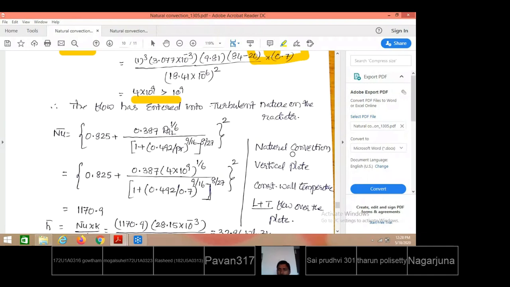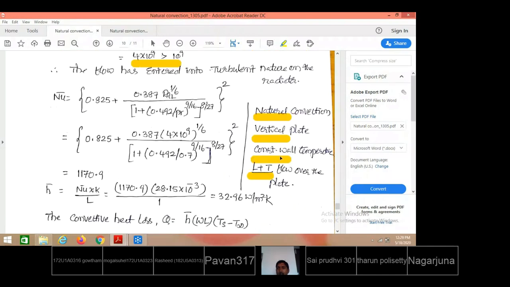Now what are the flow conditions here? Natural convection is taking place over the plate, on a vertical body, where the radiator is considered a vertical body with constant wall temperature, and a combination of laminar and turbulent flow is taking place over the radiator. Satisfying these conditions, the appropriate Nusselt number equation is taken from the data book and substituted. You need not remember any of the Nusselt number equations.